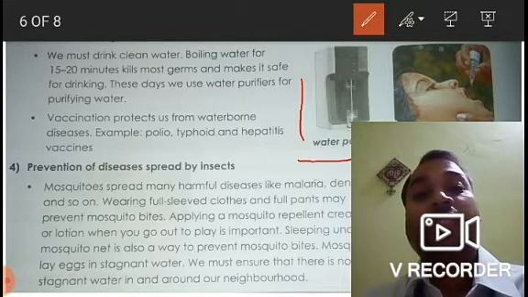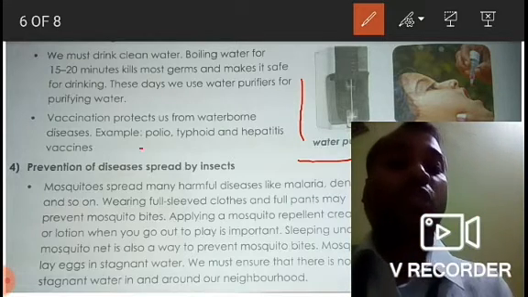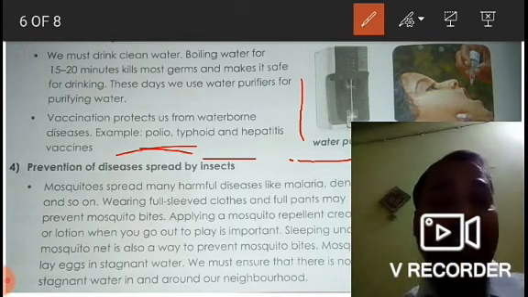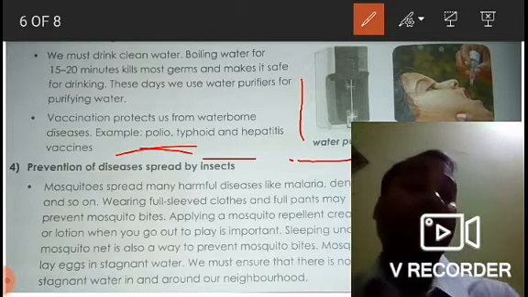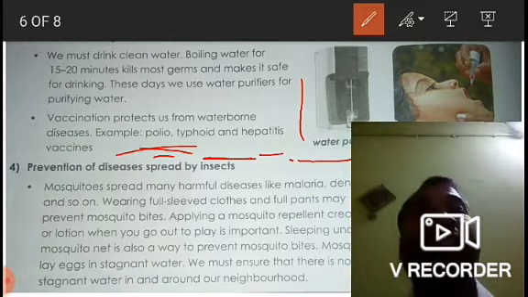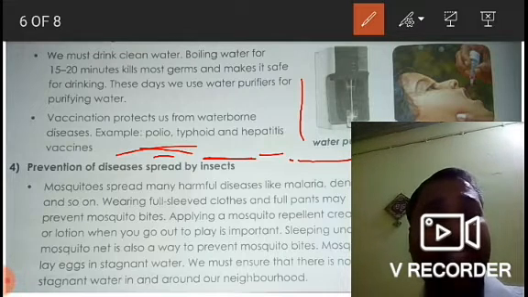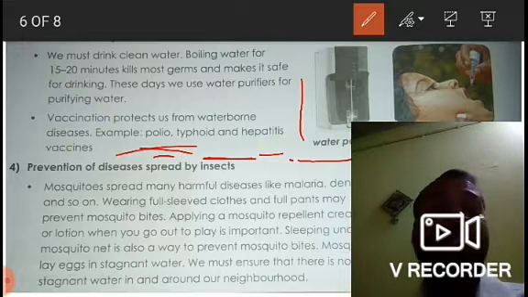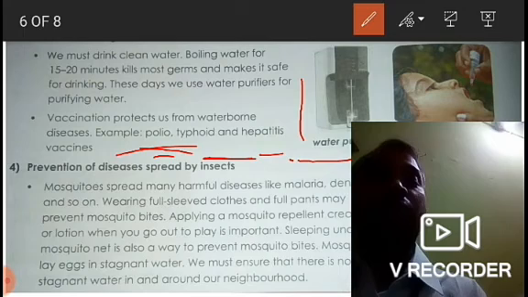Then vaccination protects us from waterborne diseases, for example, polio, typhoid, and hepatitis vaccines. There are certain vaccines available for diseases like polio, typhoid, and hepatitis. These diseases spread through water, so to protect ourselves from them, we can use these vaccines.